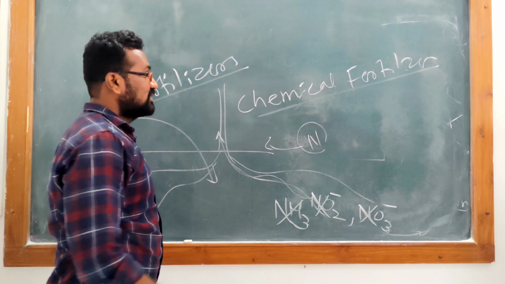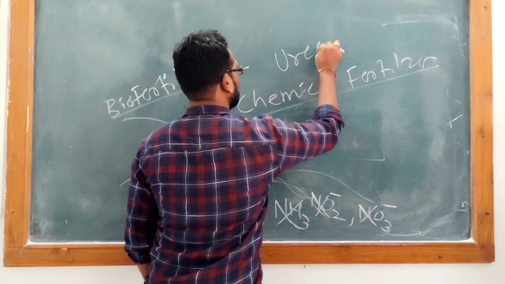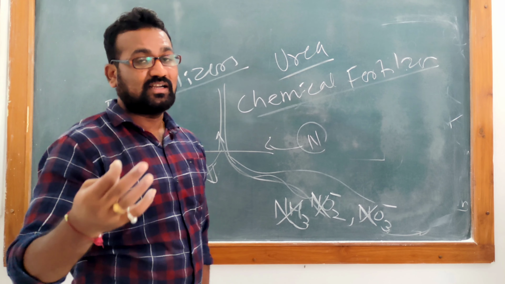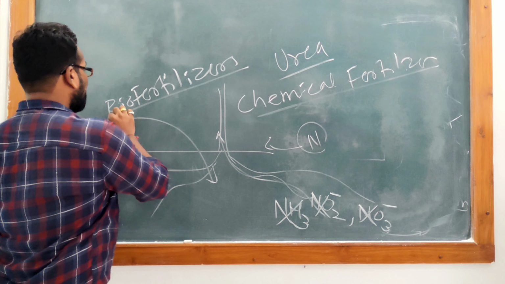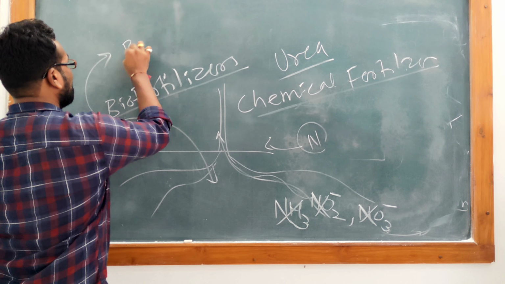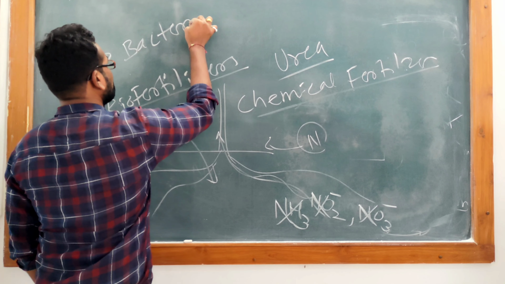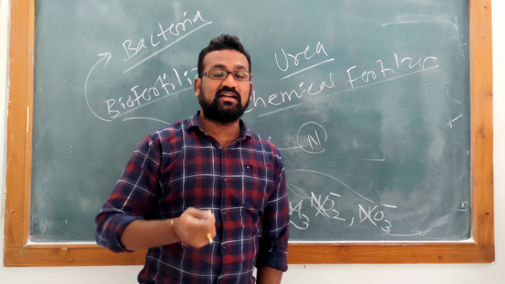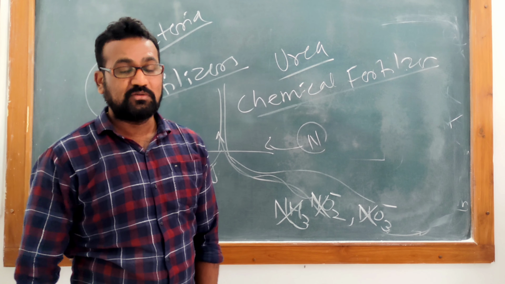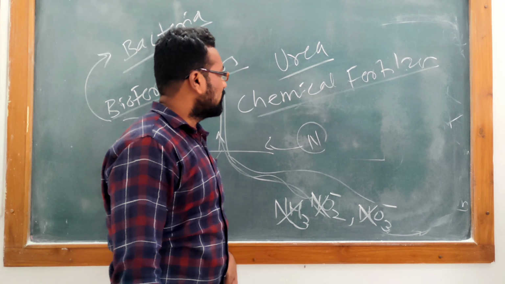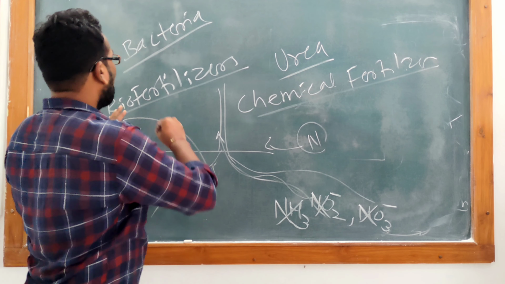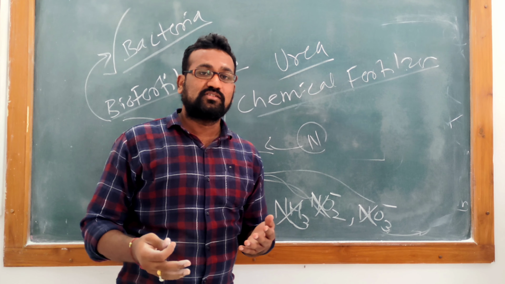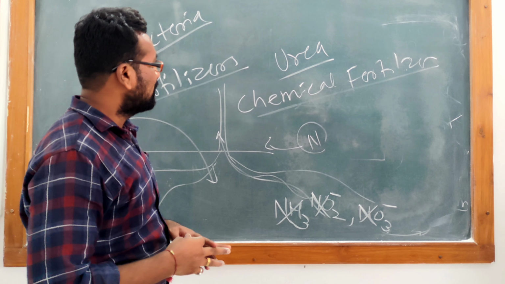Chemical fertilizer is generally known as urea, and nowadays people are avoiding using urea because it is creating many problems. Biofertilizer mainly includes the role of bacteria which help the plant to assimilate nitrogen which is present in soil, and in the atmosphere also. So these are the topics of how these bacteria help the plant to utilize nitrogen so that the plant can grow properly.